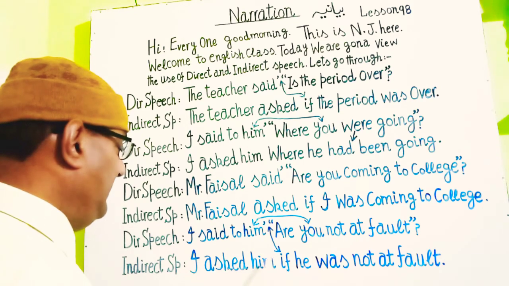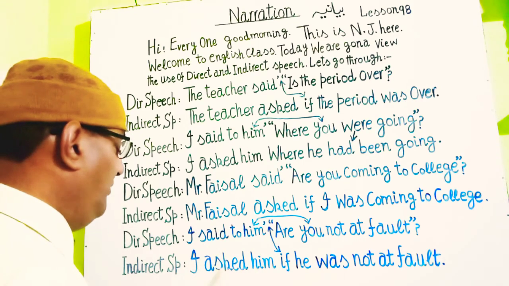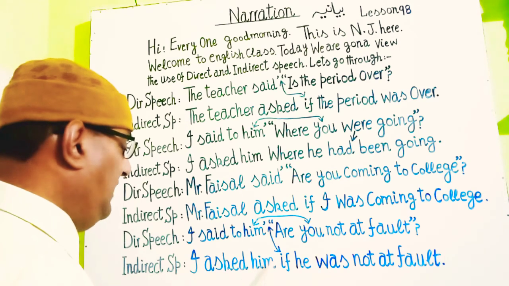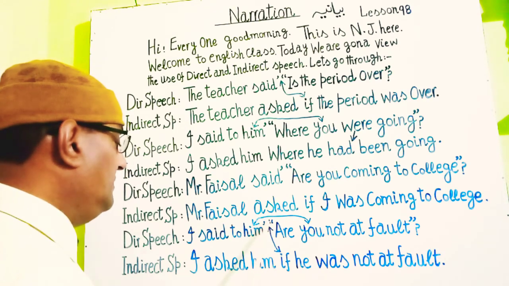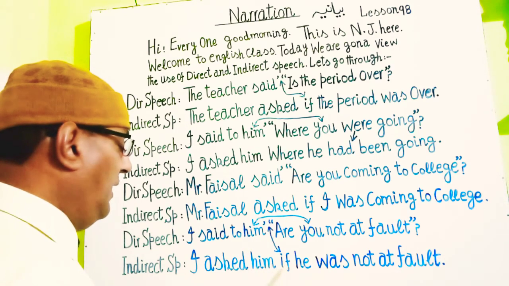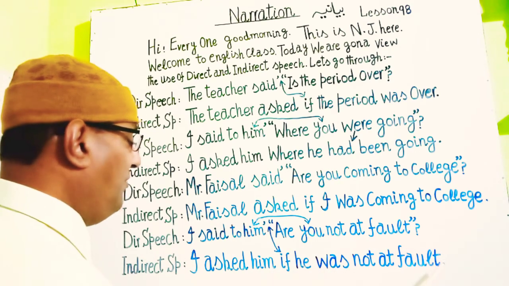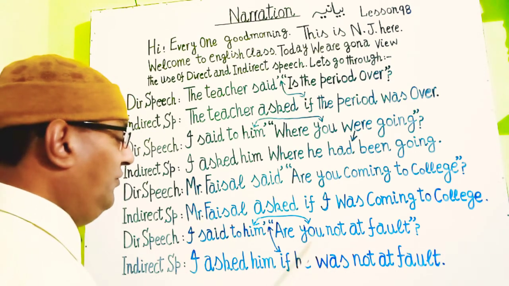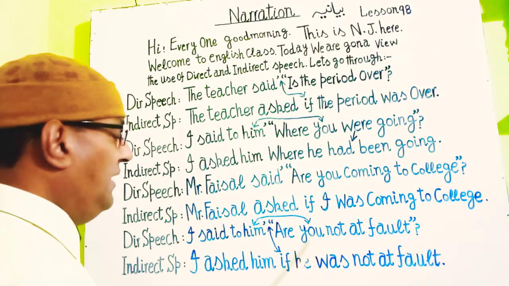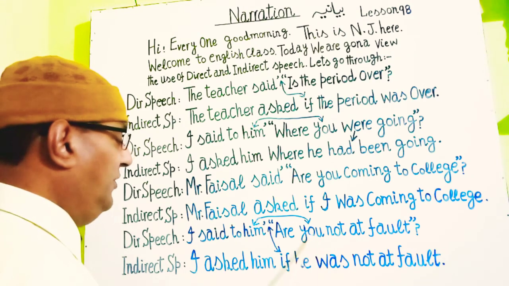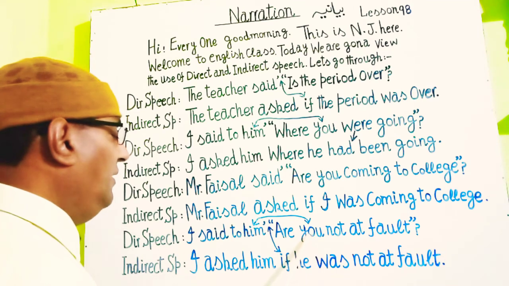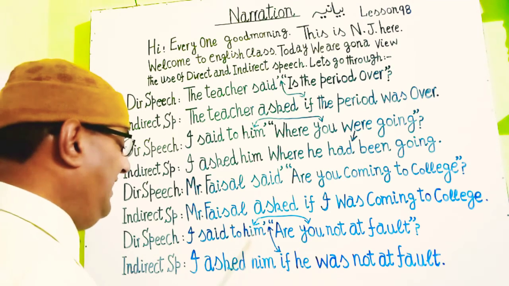So here you see the indirect speech statement. I asked him. Said is converted into asked. I asked him, and commas are removed, and if will take place of commas. I asked him if he was not at fault. And you see again, you is the second person, and by rules it is to be changed by the outer object, which is him.